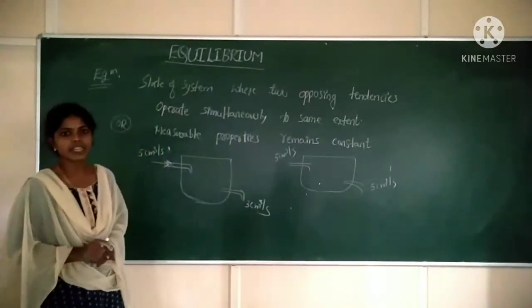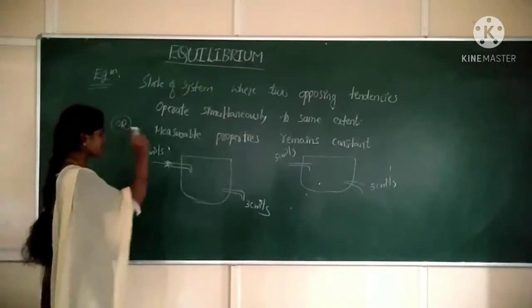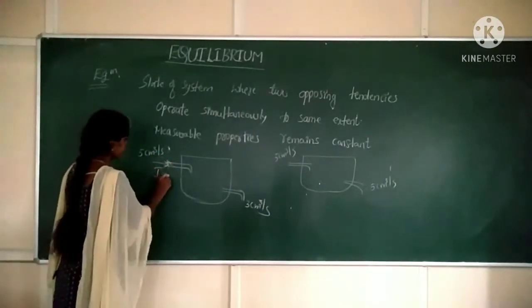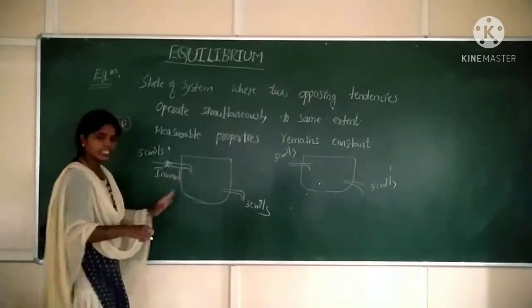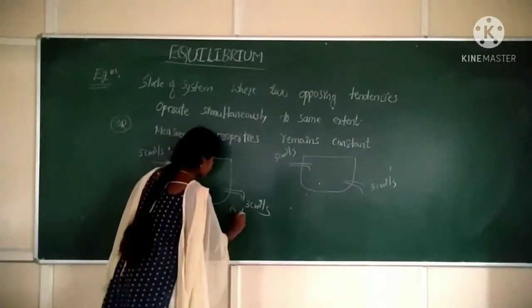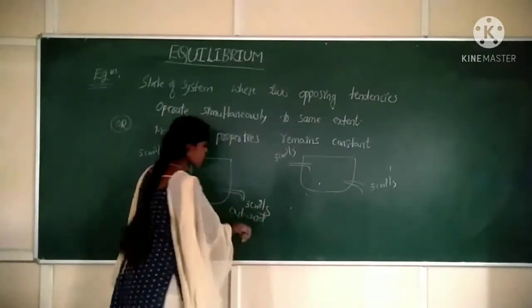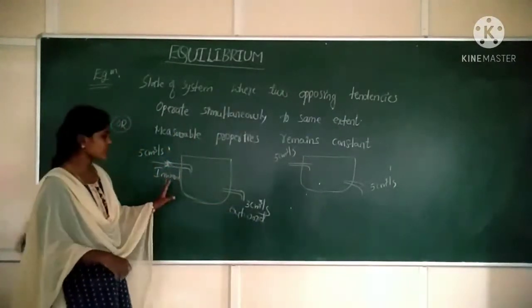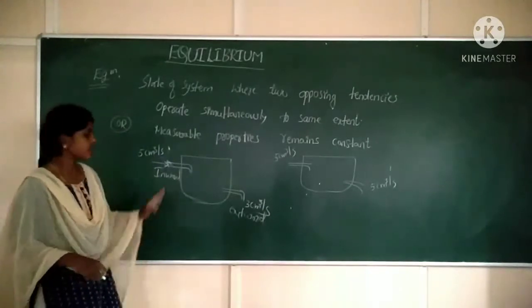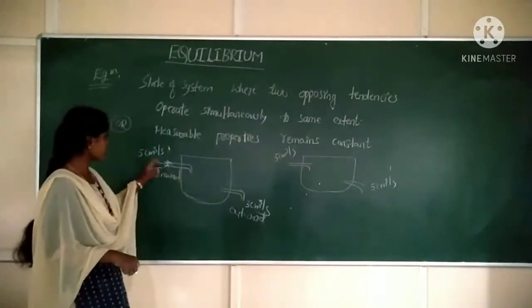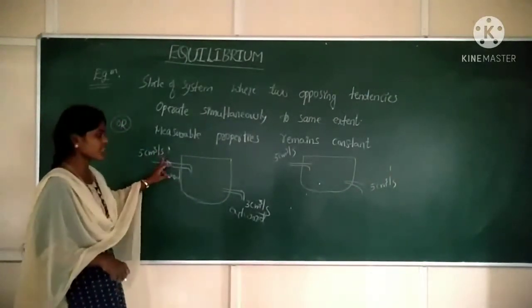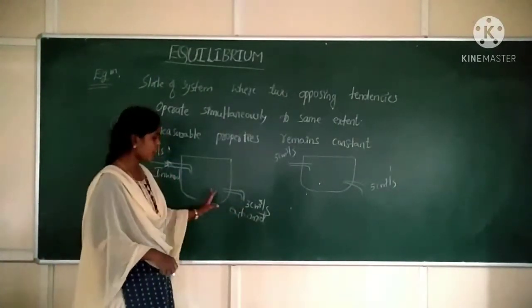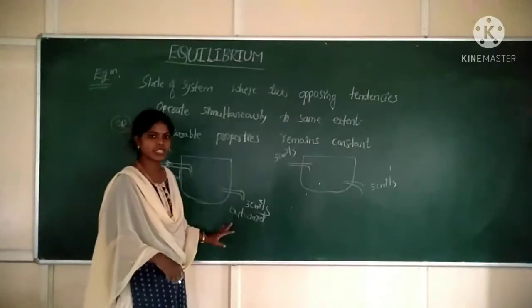Here two opposing tendencies are acting. One is the inward flow of water, the other is the outward flow of water. Inward and outward are two opposing tendencies, two opposite processes. Now the inward rate is 5 cm³ per second, and the water moving from system to surroundings, the outward movement, is 3 cm³ per second. Clear?